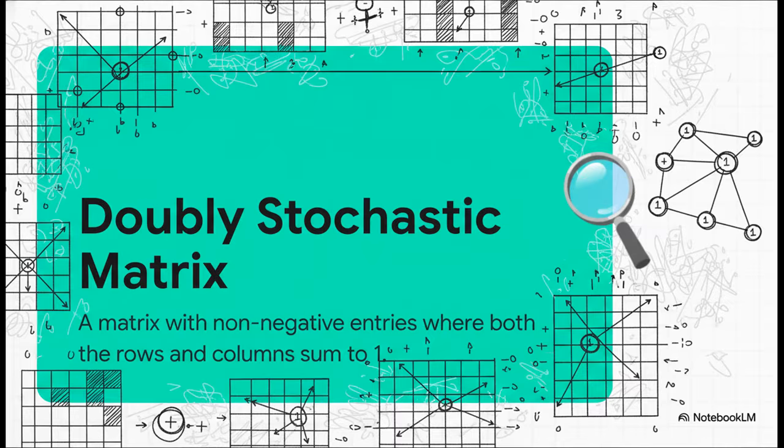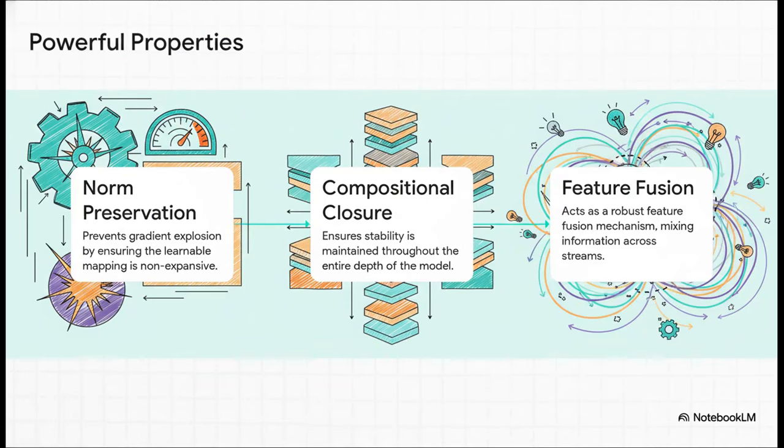What that does is it forces the information to be perfectly balanced. It ensures no signal gets lost and no signal gets overamplified. Everything that goes in comes out, perfectly distributed across all those lanes. And this special structure, this matrix, gives you three incredible guarantees. First, it preserves the strength of the signal. It's like a governor on an engine that just stops it from redlining and exploding.